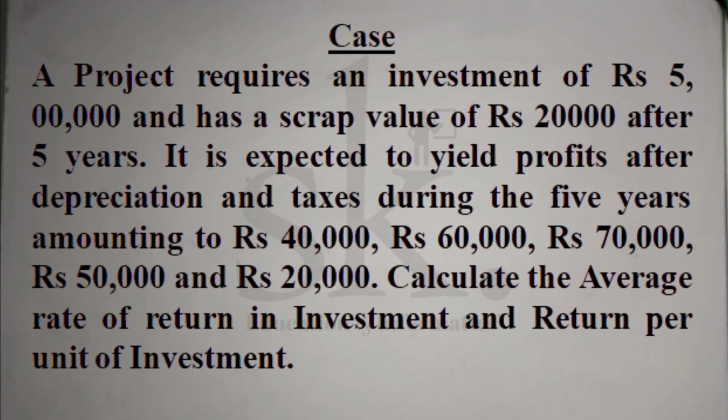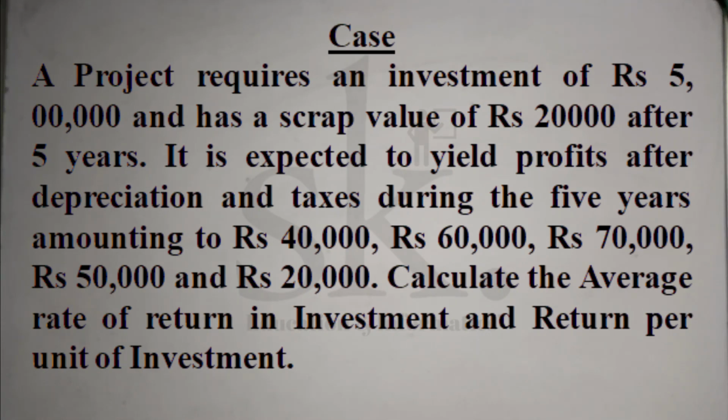It is expected to yield profit after depreciation and taxes during the 5 years amounting to rupees 40,000, 60,000, 70,000, 50,000 and 20,000. Calculate the average rate of return or accounting rate of return on investment, and also calculate the return on investment.